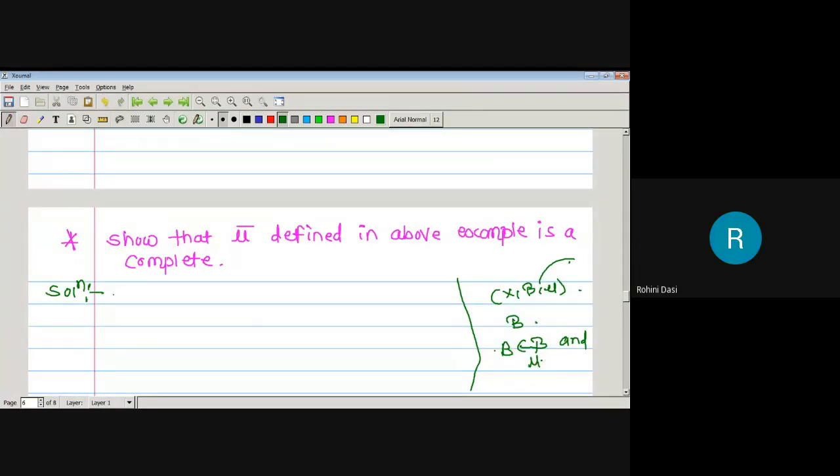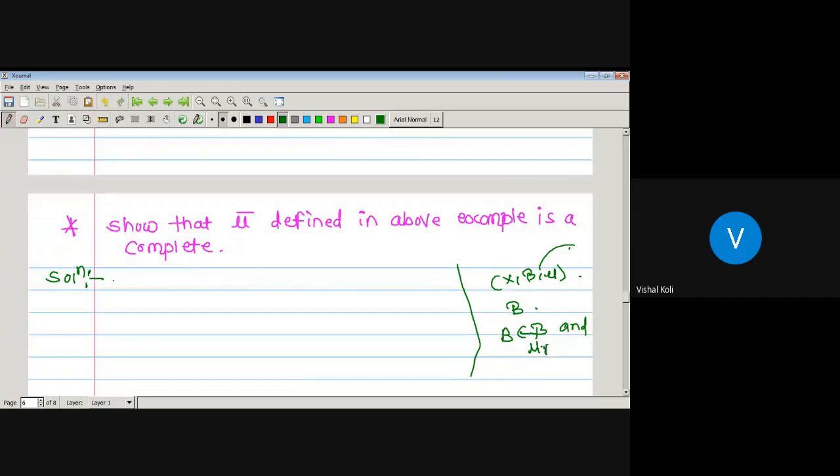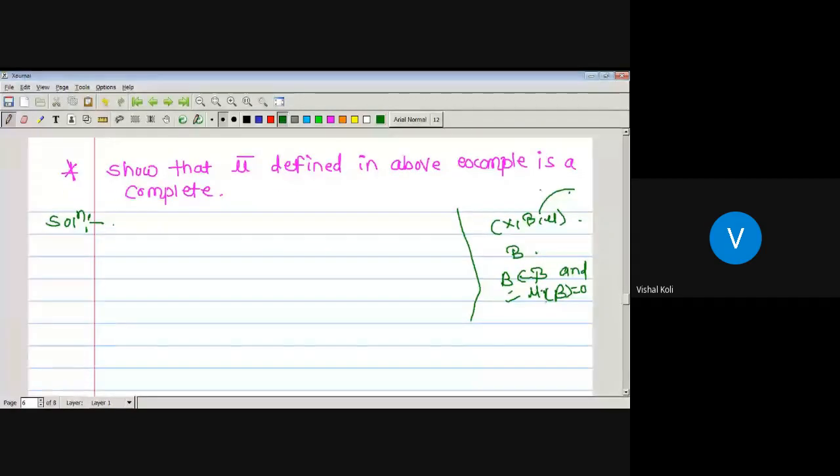Take the measure of B equal to 0. Then every subset of this B is a member of curly B. Then we say that the corresponding measure mu will be a complete measure. So (X, curly B, mu) is a complete measure whenever B belongs to curly B with outer measure of B equal to 0; then if A is a subset of B, then A must be a member of curly B. Then we say that the corresponding measure will be a complete measure.